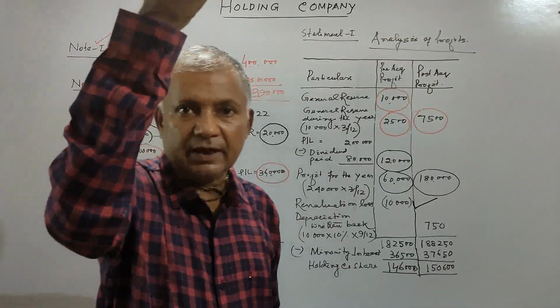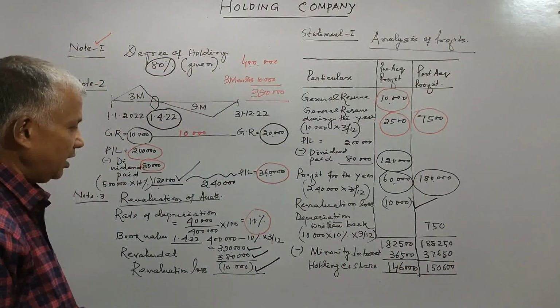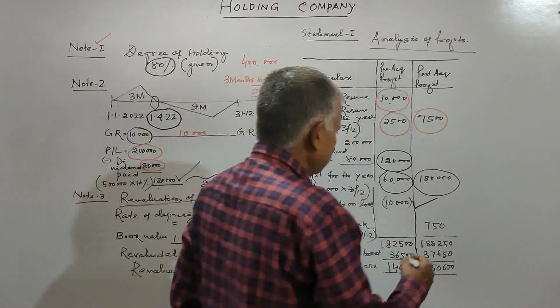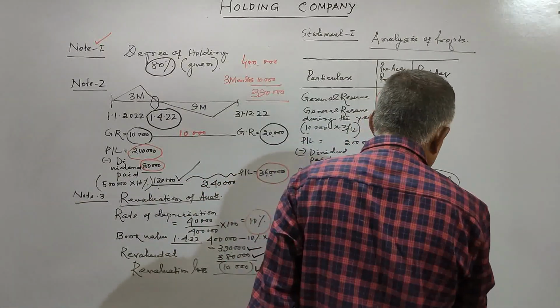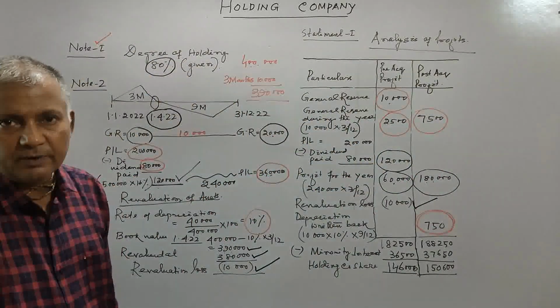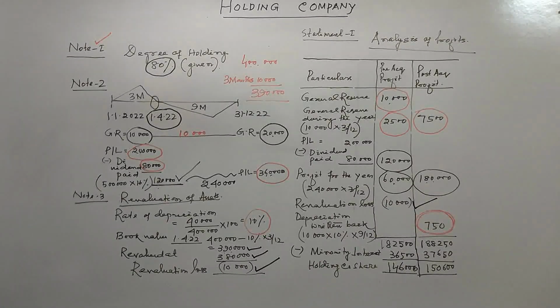Now the profit becomes more for the post-acquisition period. So 10,000, 10%, 9/12. So during the post-acquisition period, 750 rupees profit will increase because the value of the asset decreases.